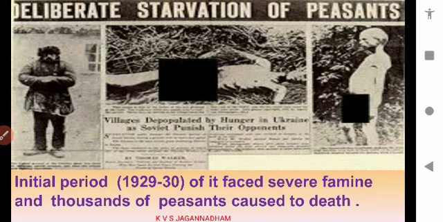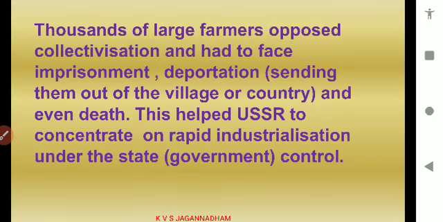People suffered a lot. Actually, the Russian Revolution was based on peace and bread. But unfortunately, in the initial period of the five year plan or the collectivization, starvation took place. Starvation means deaths due to hunger. Generally, droughts may be the reason for that. If there is no rainfall for long periods, it is called a situation of drought. This drought situation may lead to famine, that means starvation, because of not having sufficient food production. That automatically leads to hunger deaths, which is called starvation.